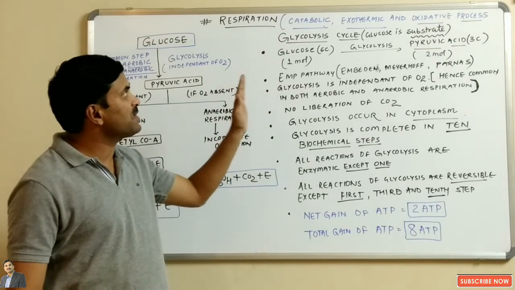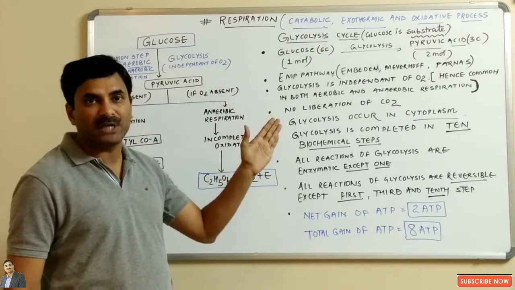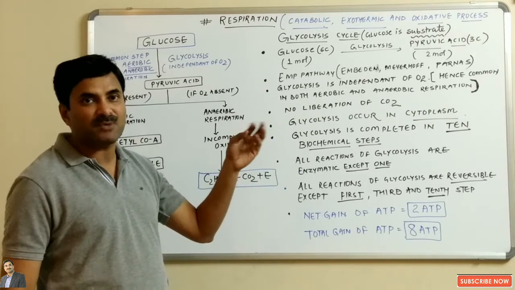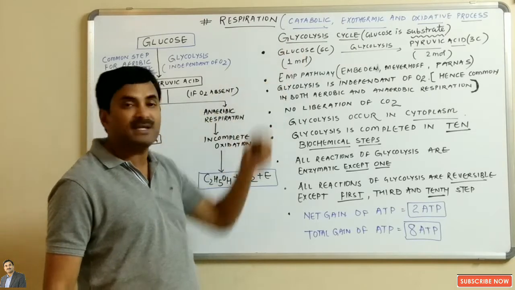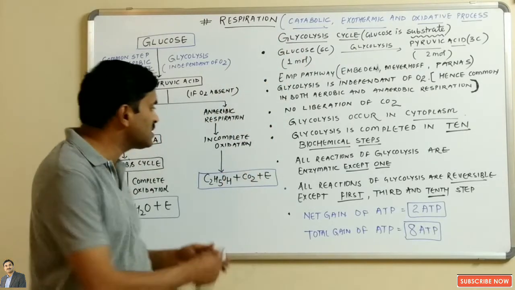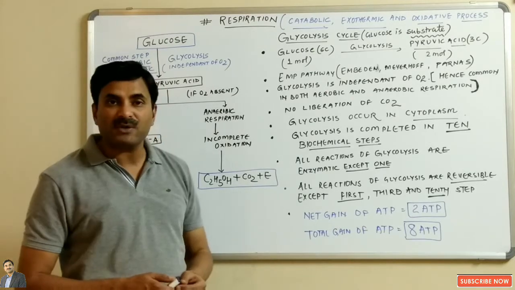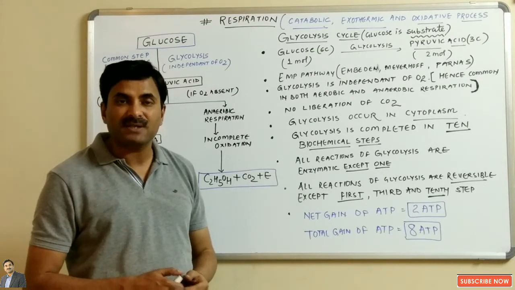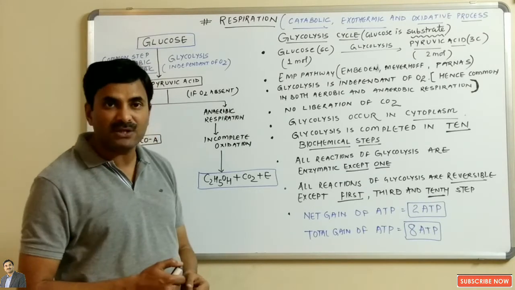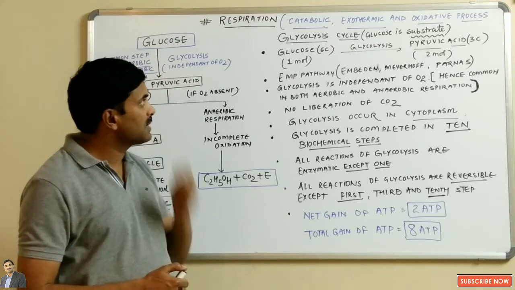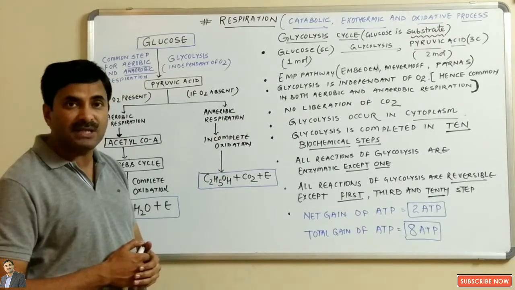You can see that respiration is a catabolic process. Why? Because here the glucose, or any other respiratory substrate, is broken down, and that's why it is called a catabolic process. It is also called an exothermic process because energy is released out. And it is also an oxidative process, meaning the breakdown of the respiratory substrate occurs in the presence of oxygen. So it is a catabolic process, exothermic process, and oxidative process.